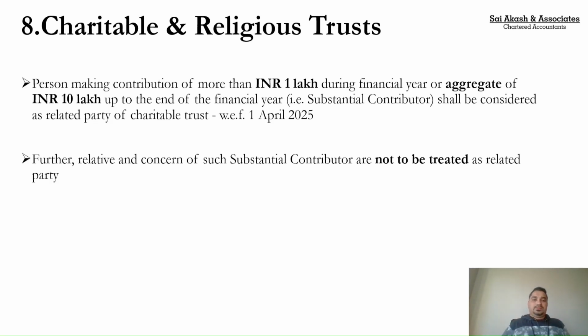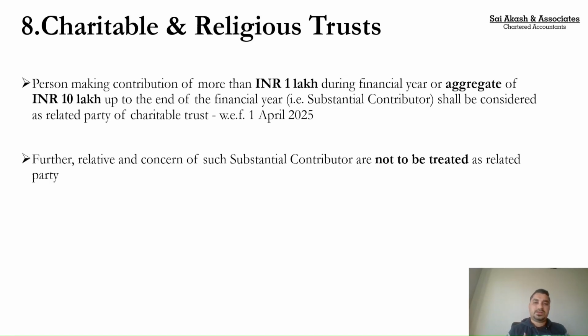Again, a new thing: what would be a substantial contributor? There is a thing called substantial contributor. As a charitable or religious trust, if I'm making any expenditure for the benefit of a substantial contributor, then against that I will not get any benefits under section 11 and 12, that is, that income will not get exempted. So who is a substantial contributor? Earlier the limit was 50,000. If I made a 50,000 contribution to a charitable or religious trust, I was considered a substantial contributor. Now they have revised this limit.